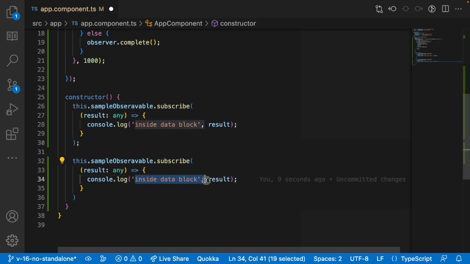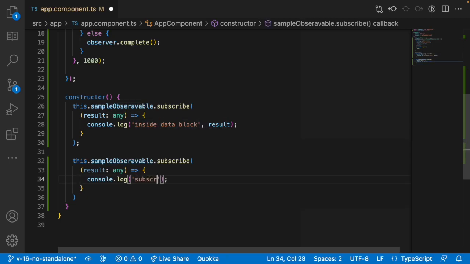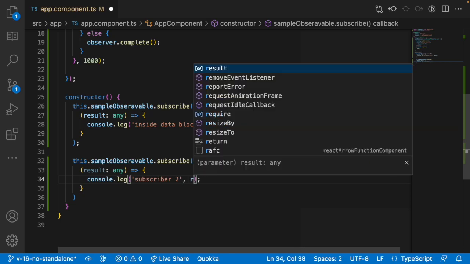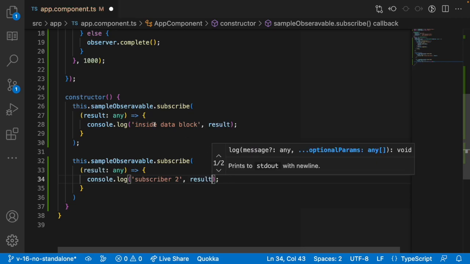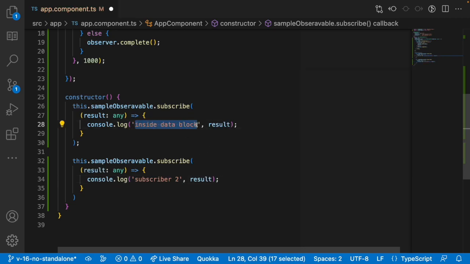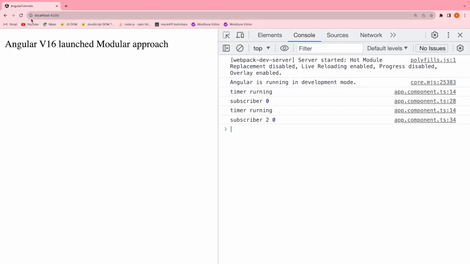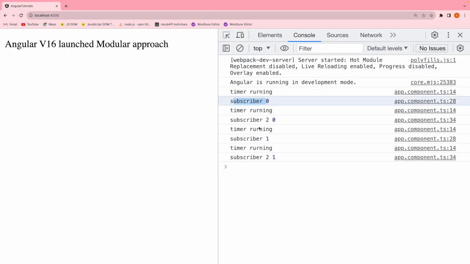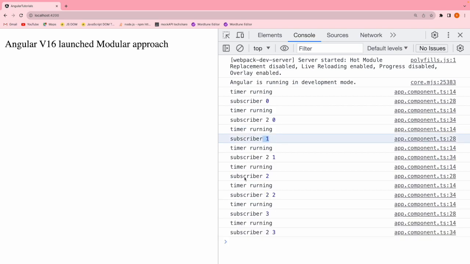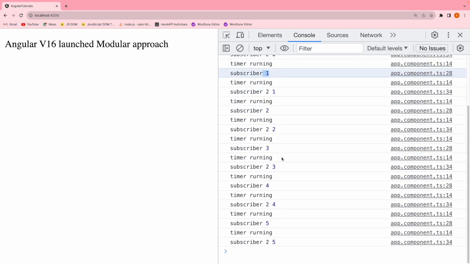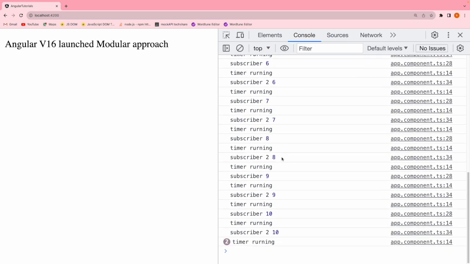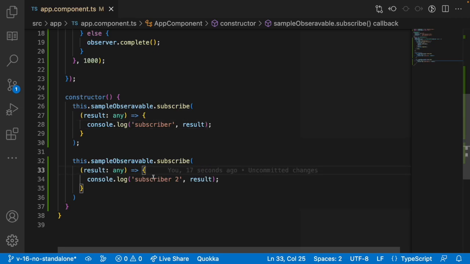So let me use this as subscriber 2 with a result, and this is something like subscriber 1. Save this, go here and just reload. Now you can see subscriber 0, subscriber 2, subscriber 1, subscriber 2. Everyone is getting that data, each and every value whatever the observable is passing to us. So that's how you can use n number of subscriptions as well.